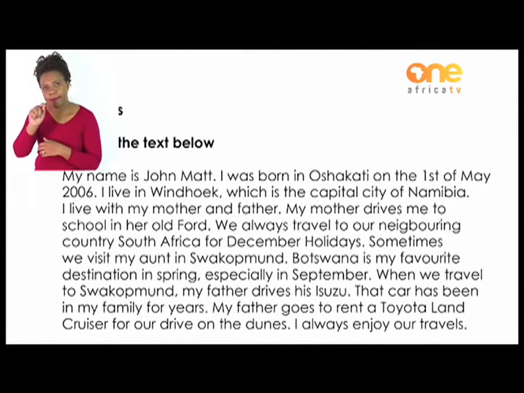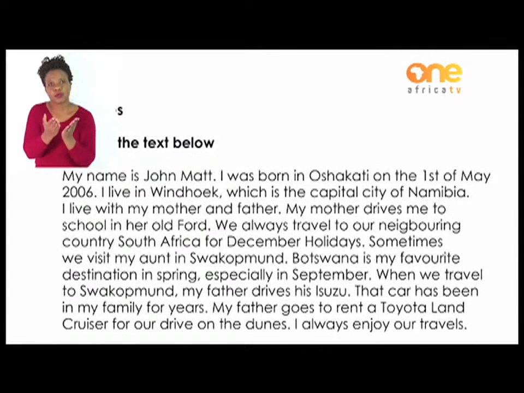I was born in Oshakati on the 1st of May, 2006. I live in Windhoek, which is the capital city of Namibia. I live with my mother and father. My mother drives me to school in her old Ford. We always travel to our neighboring country, South Africa, for December holidays.